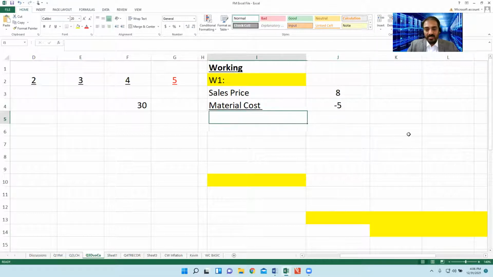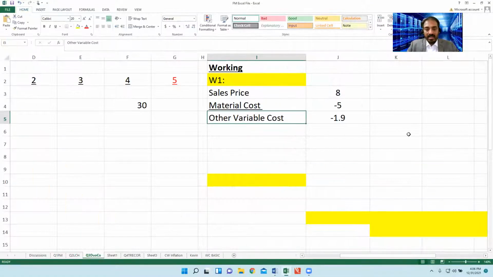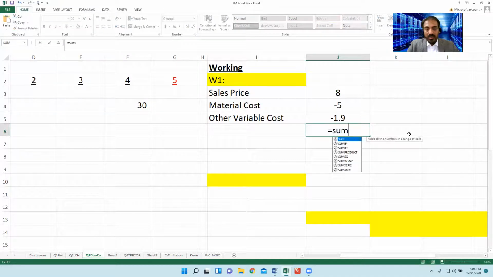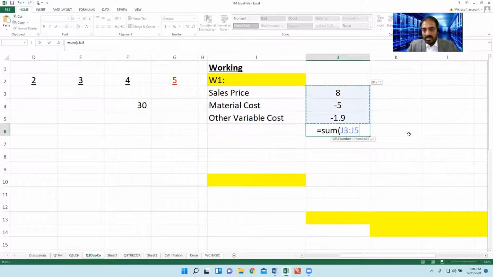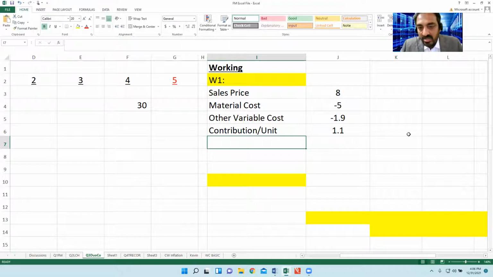So $8 minus 5 minus 1.9 is equal to 1.1. That is the contribution per unit.